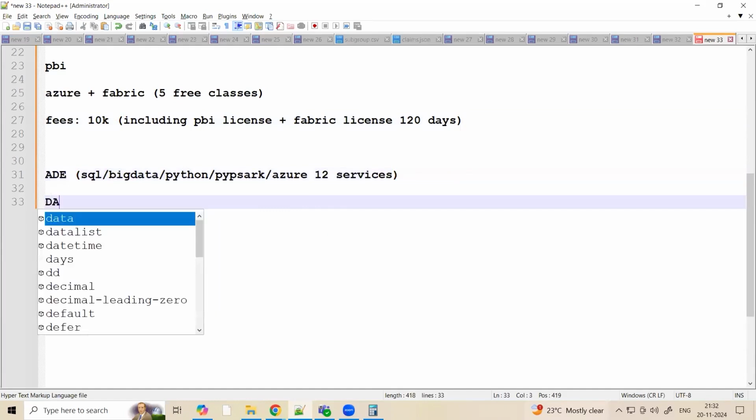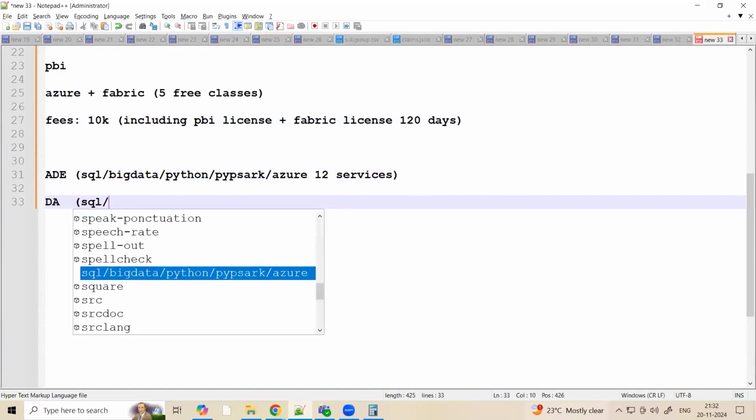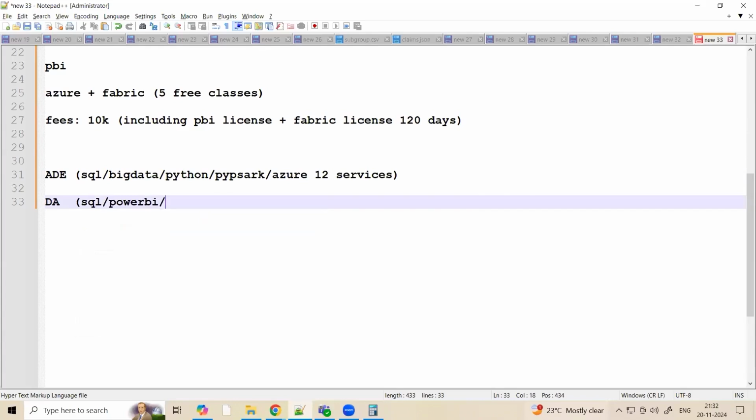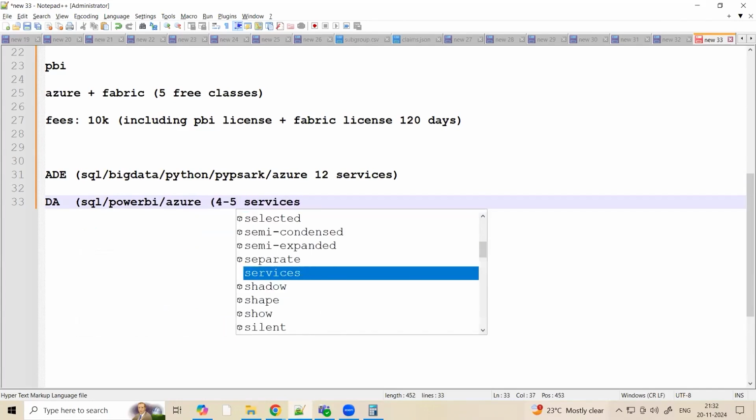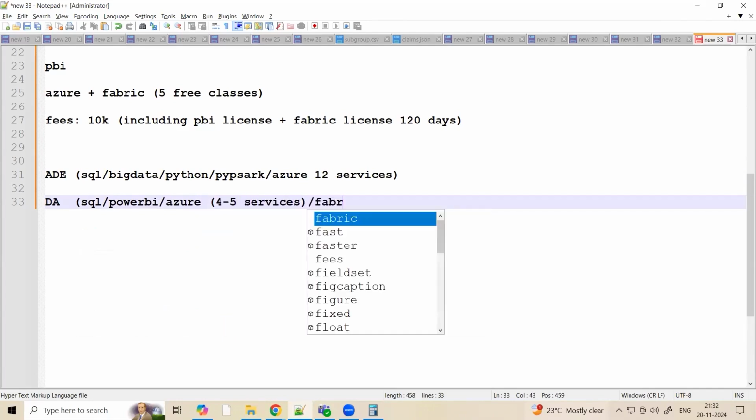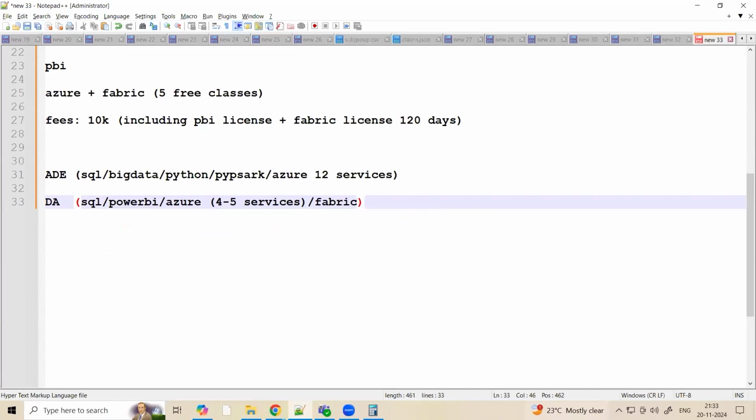Now, if you talk about data analytics, you will be knowing SQL, you will be knowing Power BI, and you will be knowing Azure. In Azure, knowing up to 4 to 5 services is enough. And along with that, you have to know Fabric. So this is the difference between data engineering and data analytics. So you are into this role now. For this, you have done this, you have done this, and you'll be learning now, followed by Fabric.